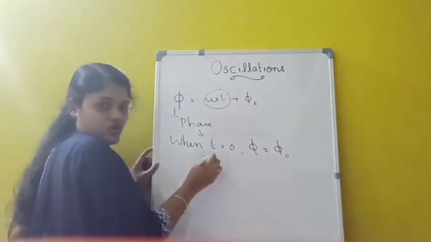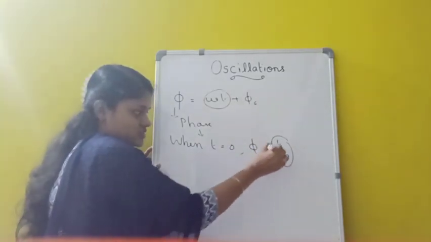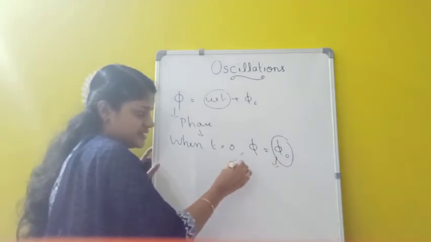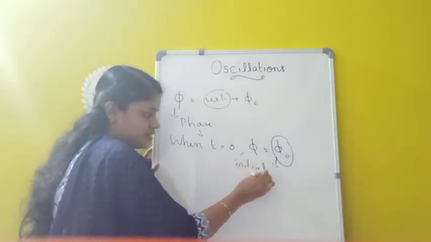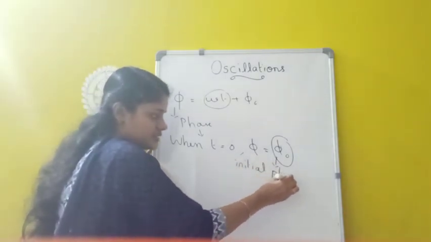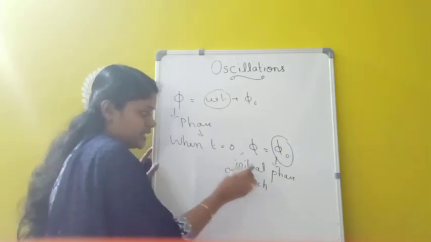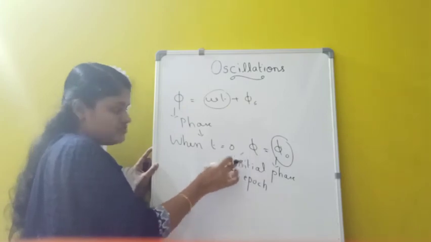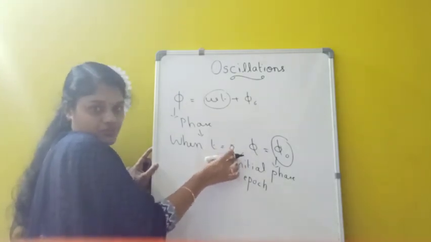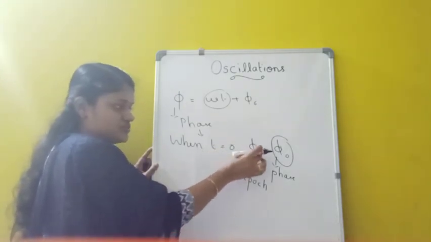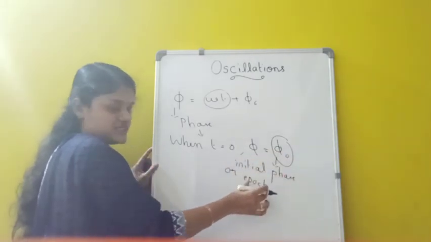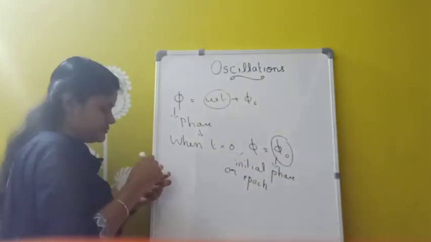And this phi 0 can be called as which one? Initial phase, or epoch. That means initial phase or epoch is the phase at time t equal to 0. So when time t equals 0, the phase can be called as initial phase or epoch. Clear?